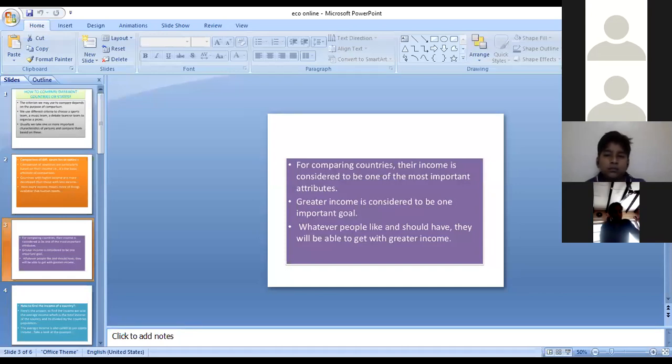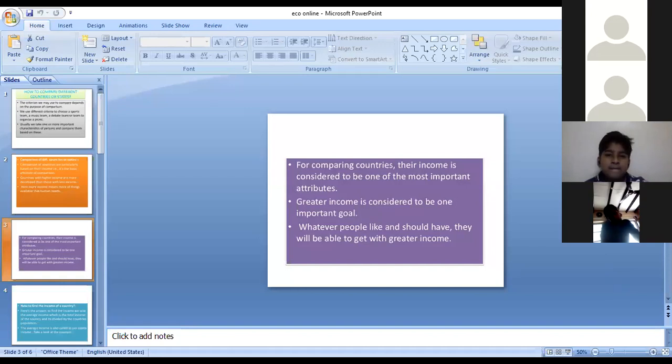When we are talking about the national income, it means the total income of the country. That means the income of all the residents in a country is called national income. And just now you were telling about the per capita income. Per capita income we can get from national income.